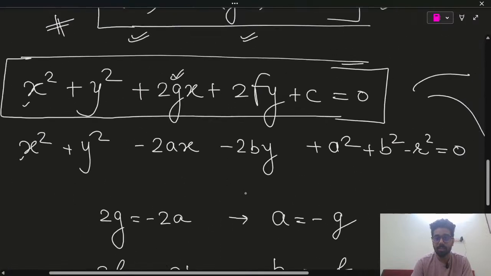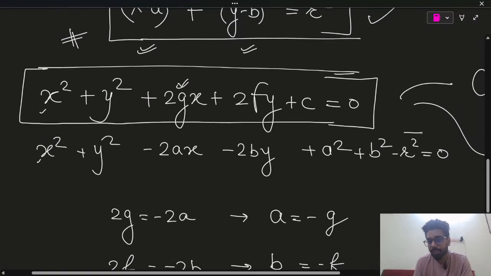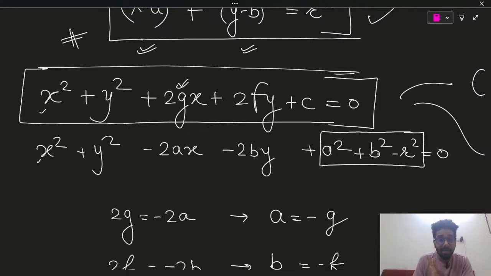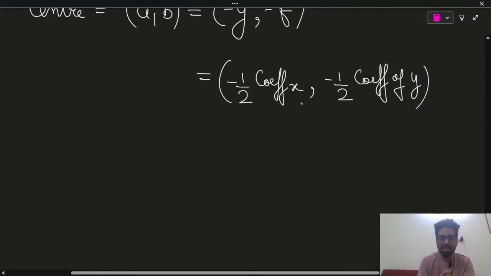Apart from this, when you will see this constant part, why we are calling this as constant? Because it is independent of x and y. And similarly, this term is also independent of x and y. So we can say that c is equals to a square plus b square.